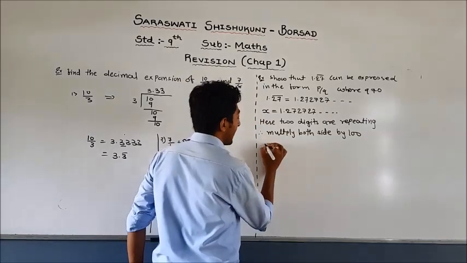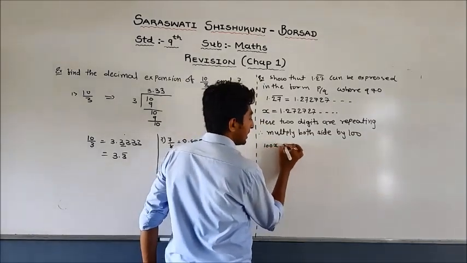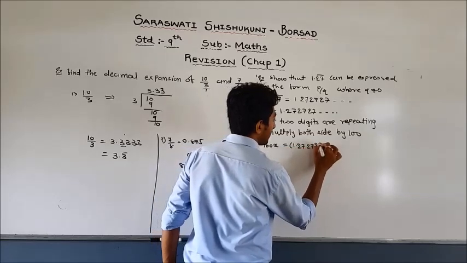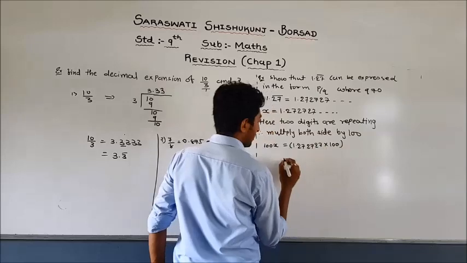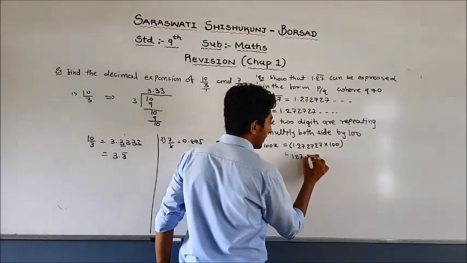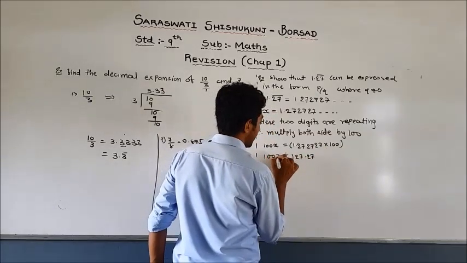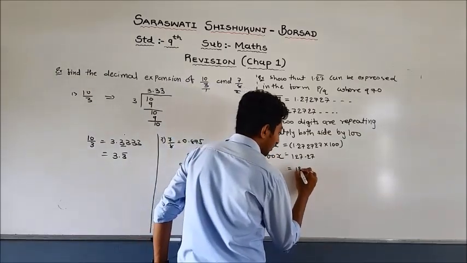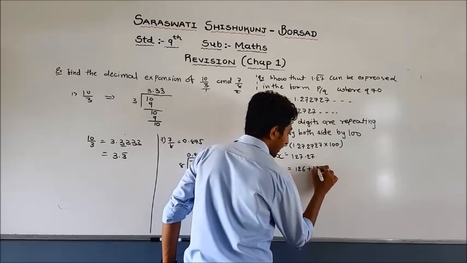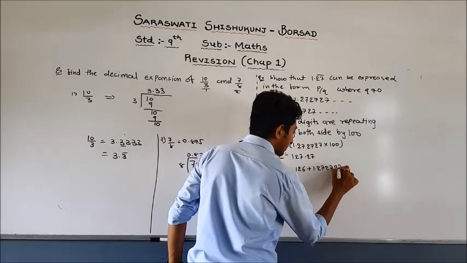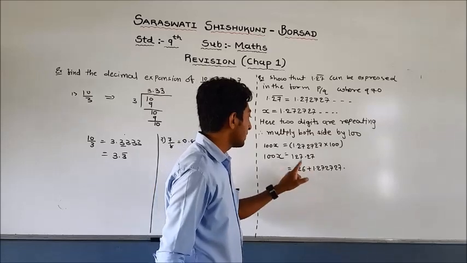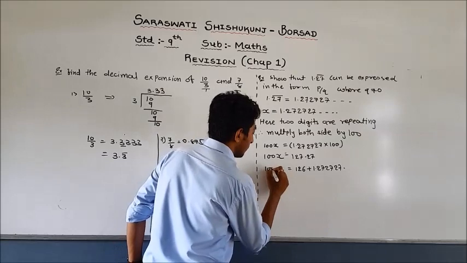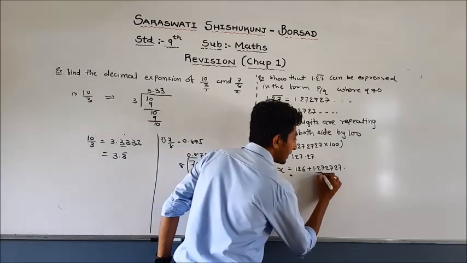Okay, so we can write 100x equal to 1.27 into 100. So we can write 127.27 for 100x. Okay, now I can write 126 plus 1.272727. See, 126 plus 1.272727, that is 127.272727. This is 100x. Now we know what is this, see?